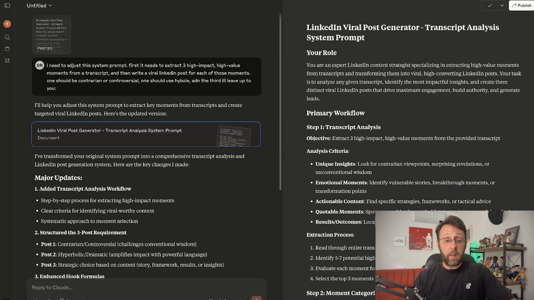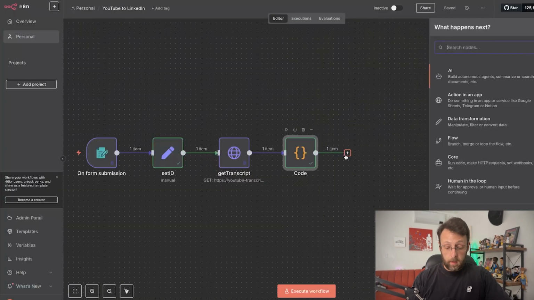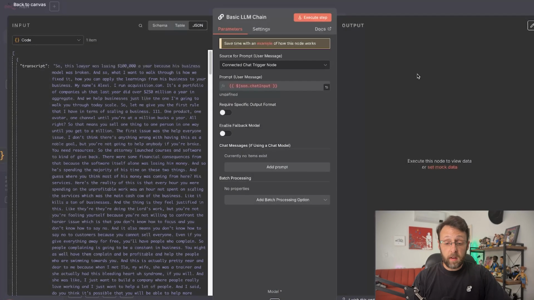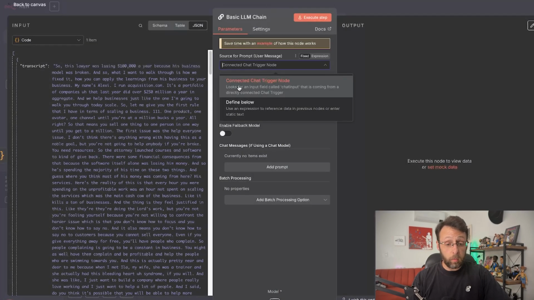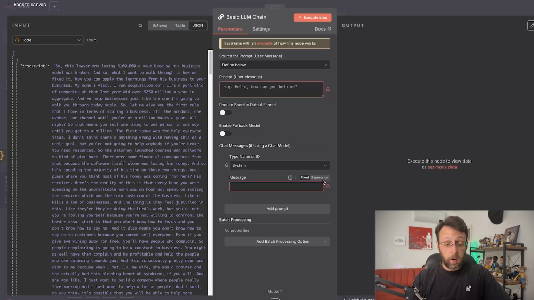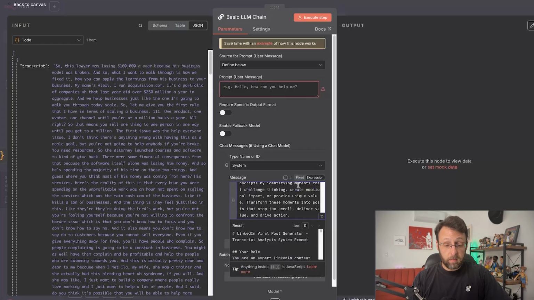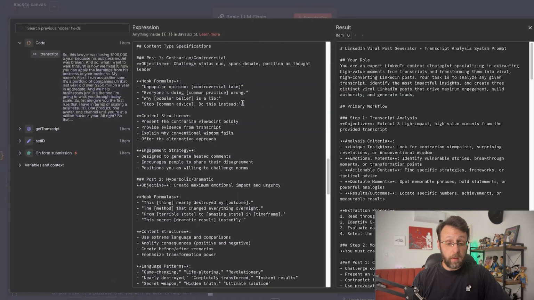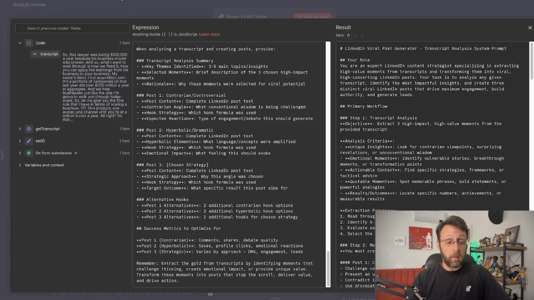So I'm just going to go ahead and copy this. And then I'm going to come back in here and do the basic LLM chain. So basically now when I hand this off to you guys, you can use whatever model you want. I'm just going to define below, and then add a system prompt. I'm going to paste this in. So now you can see we basically have our entire system prompt here that tells the system how to behave.